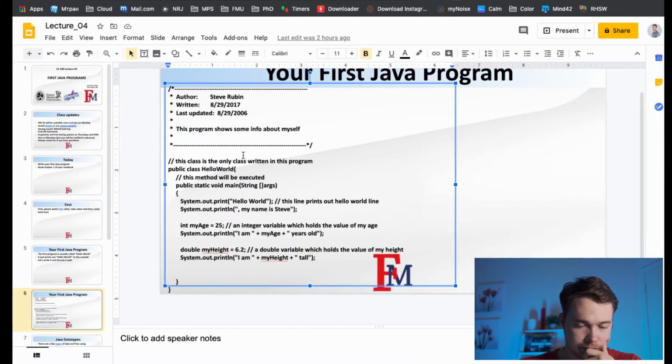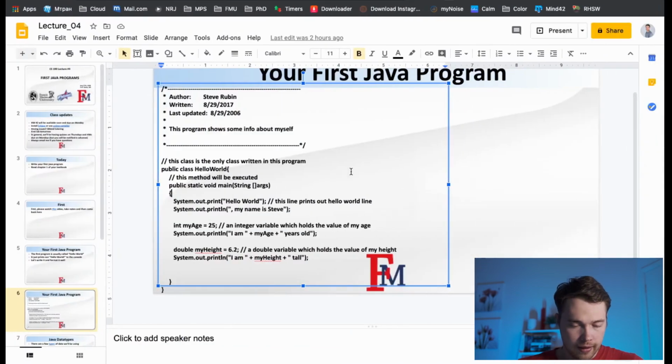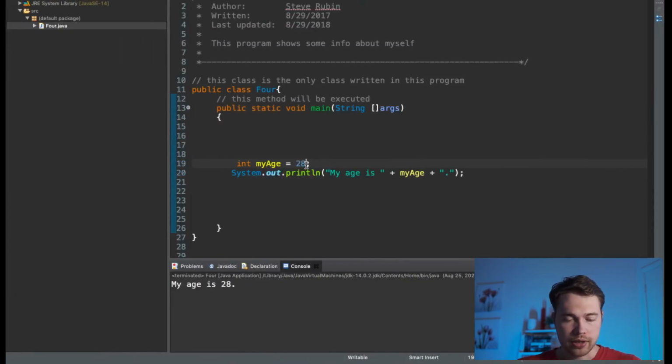Luckily, Eclipse at least underlines something; the online compiler doesn't really help you with that. Check this out. What if I'm not exactly 28, but let's say 28.5, 28 and a half? I can say 28.5 and already see an error. What does it mean? Type mismatch, cannot convert double to int.